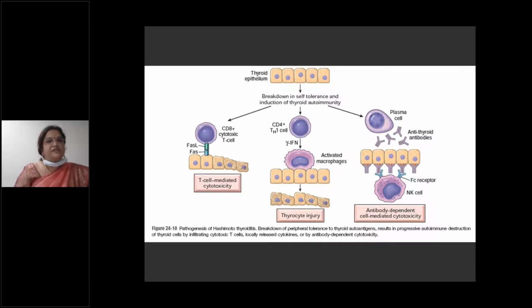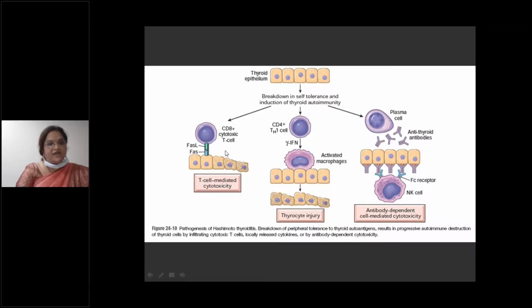Ultimately there is destruction of the thyroid epithelial cells or thyrocytes, either by CD8 plus T lymphocytes, CD4 plus T lymphocytes, or plasma cells, by various mechanisms.